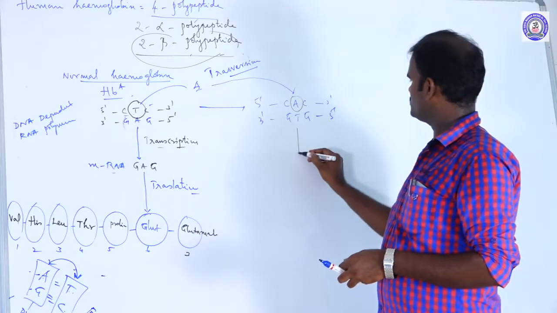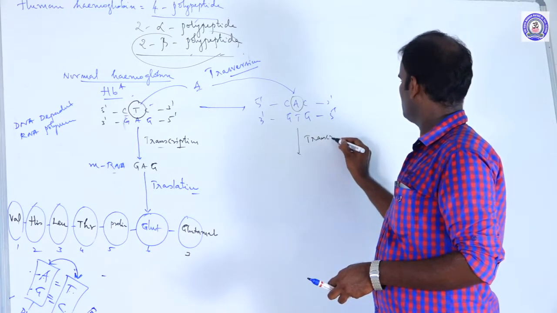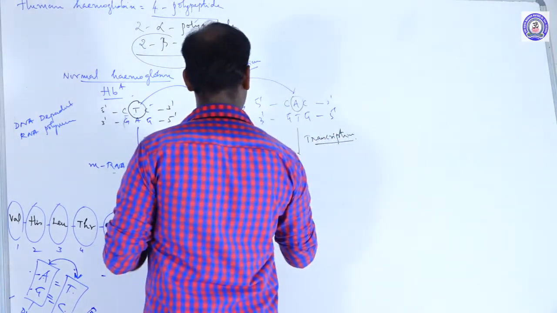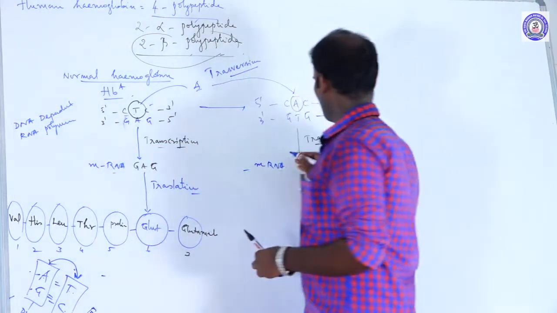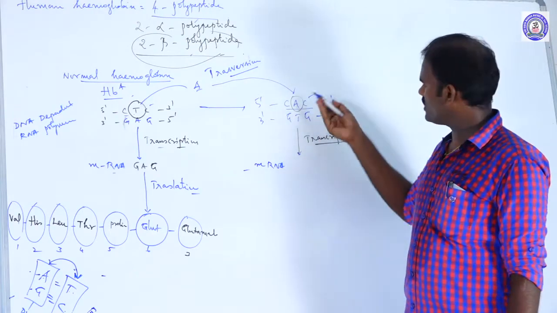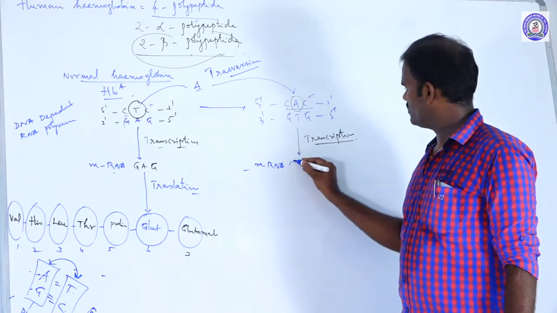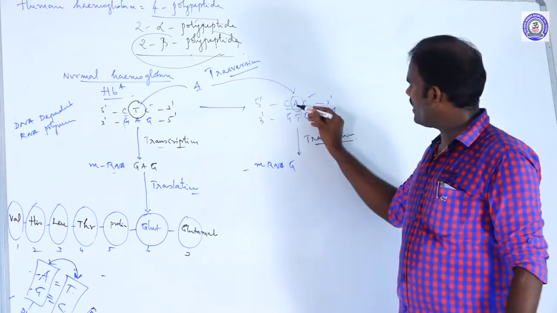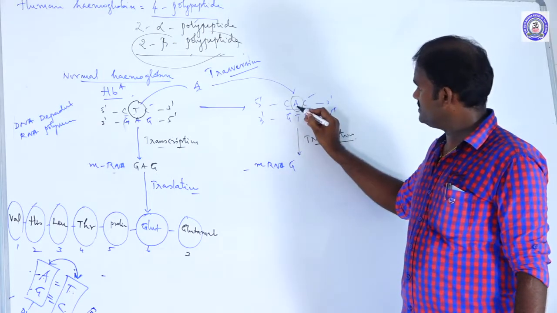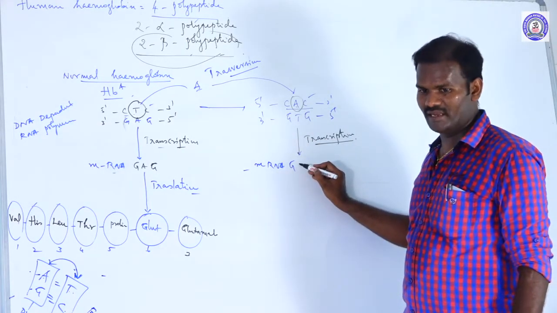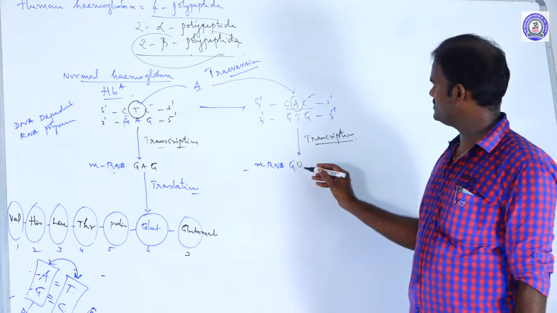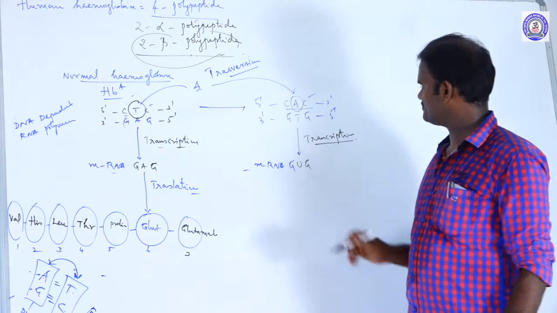A gene that undergoes transcription to form mRNA. For mRNA, only one strand is formed. This is the template strand. To copy the template strand: cytosine, guanine, adenine, it is RNA. Imagine the difference between DNA and RNA. It's adenine. Actually, what will come? Thymine. But thymine is replaced by uracil because it's RNA. Uracil, then cytosine, guanine.